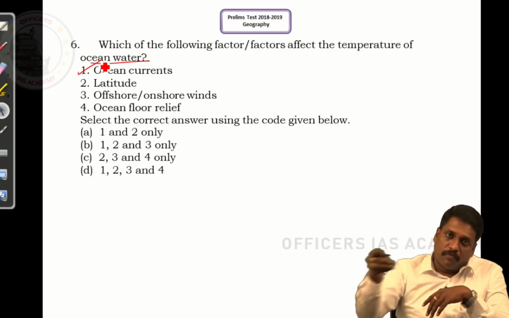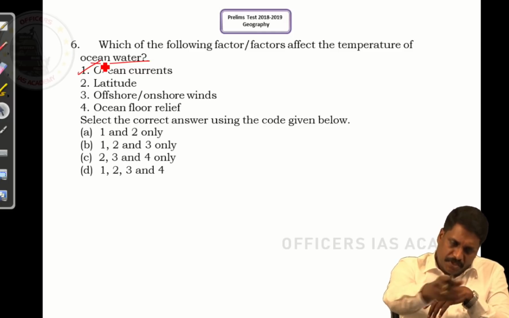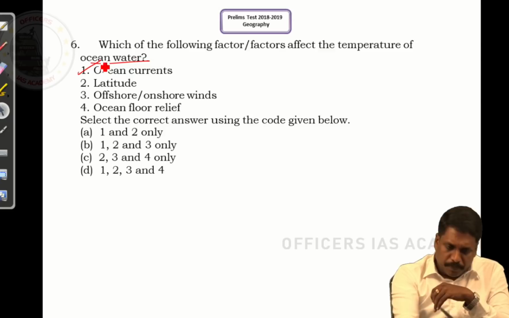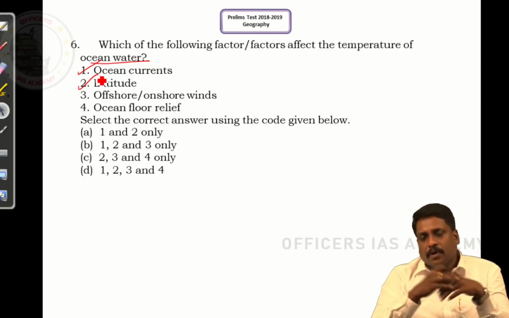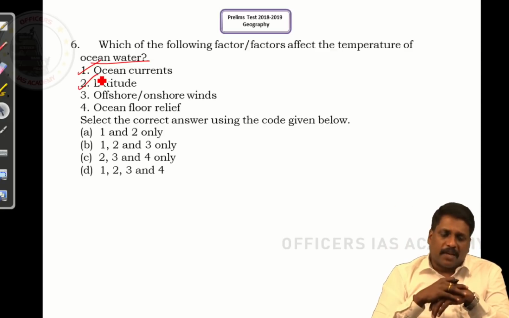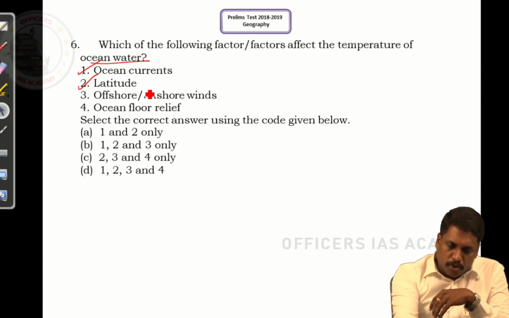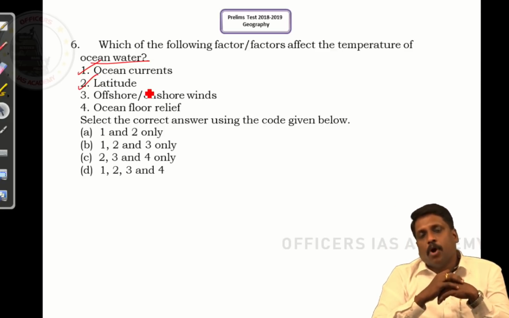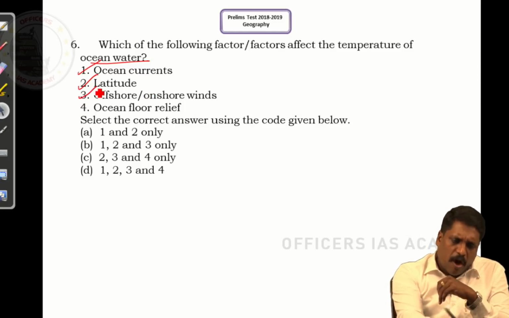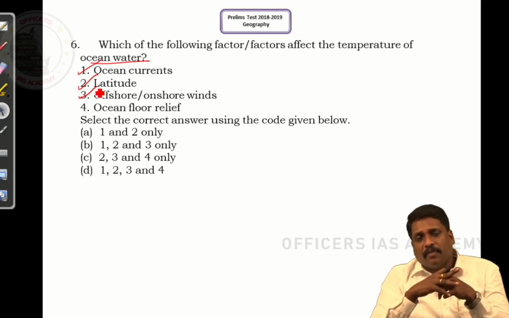Wherever I have the influence of warm current, temperature will be increased. Wherever I have the influence of cold current, temperature will be decreased. Latitude, without any denial: lower latitudes, warmer condition; higher latitudes, colder condition. It means latitude also plays a very important role. Offshore and onshore wind will also have a very important role.